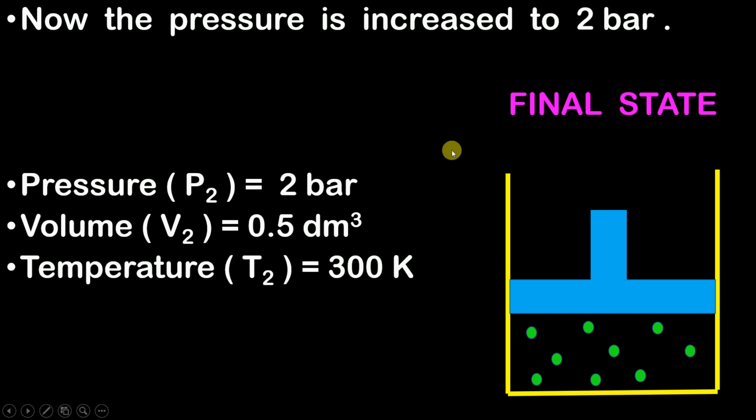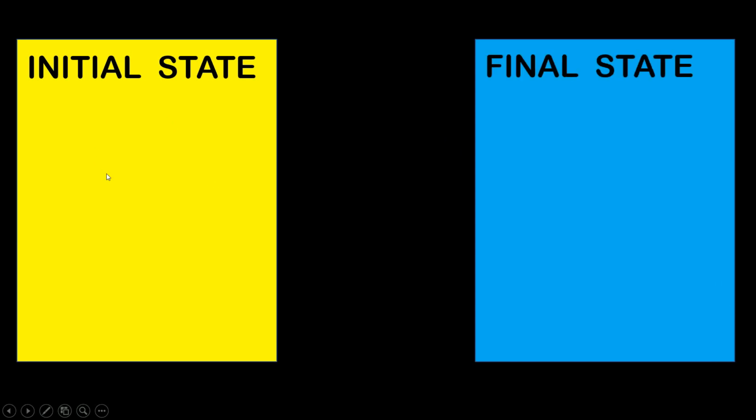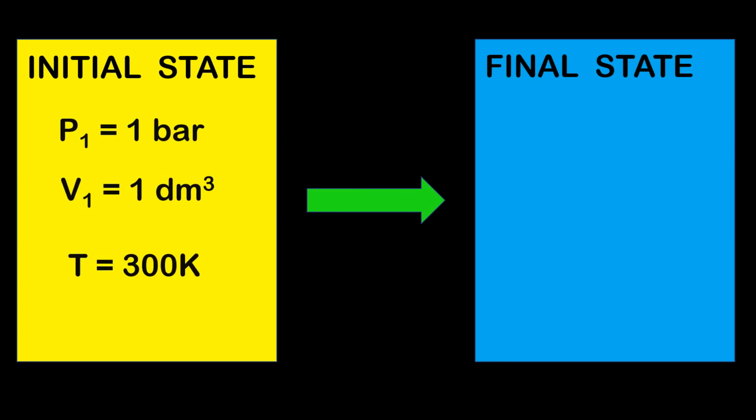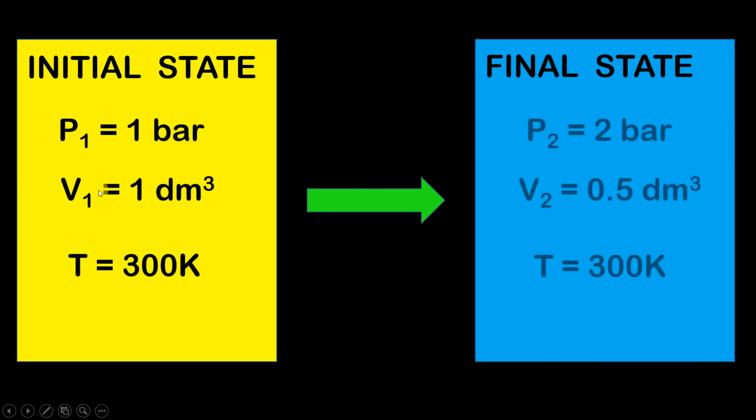With the help of these properties we are able to describe the particular condition of the system. So can I say guys that when the system changes from initial state to the final state, the value of the properties is also going to change. These properties help us to describe a particular state, that is nothing but a particular condition of the system, and these properties are called state functions.